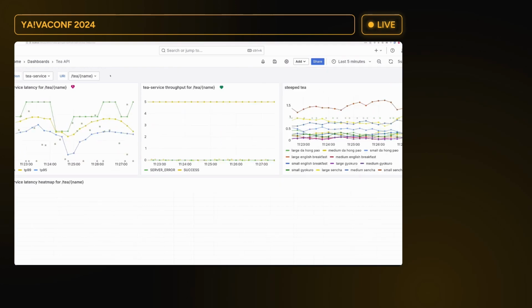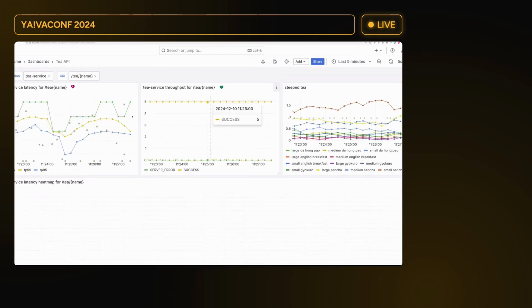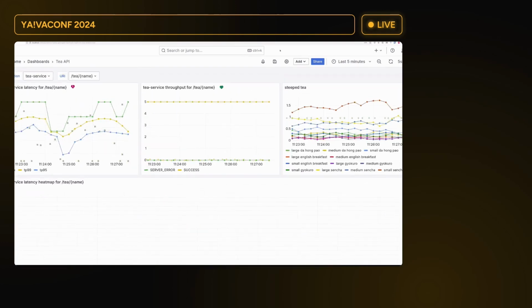So when we look at the last 5 minutes, we should be seeing a gradual fall of the latency. You see, it's going down already. Okay, so let's summarize this part.